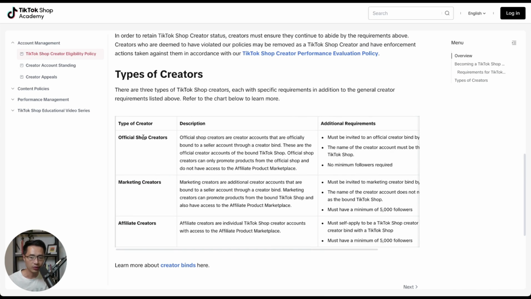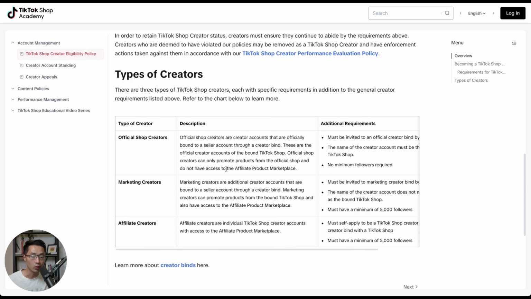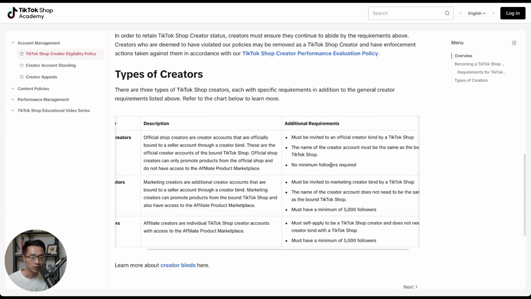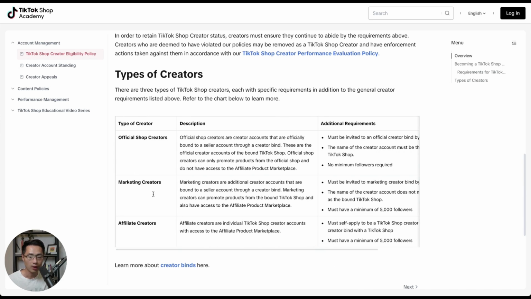For the official shop creators, this is when you are selling your own products through the TikTok Shop as a seller. Then you could have a creator account that's linked to the TikTok Shop account for you to start promoting your own products. For this option, you will not have access to the affiliate product marketplace, and there is no minimum followers requirement. But you will be limited to promoting only your own products that you're selling. And keep in mind that the name of the creator account must be the same as the TikTok Shop account. So that's option number one. And I think most people watching are not selling their own products. So that leaves us with marketing creators and affiliate creators.